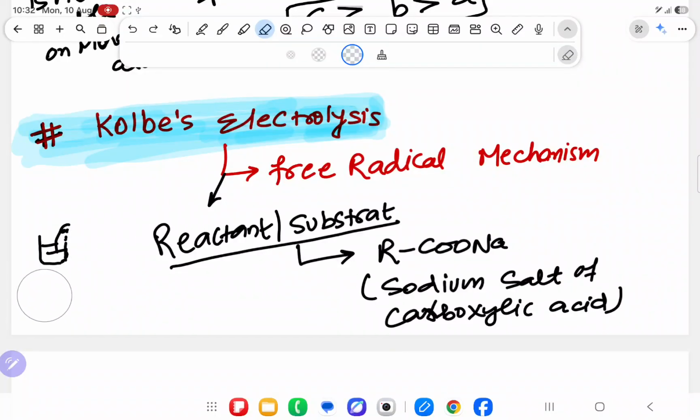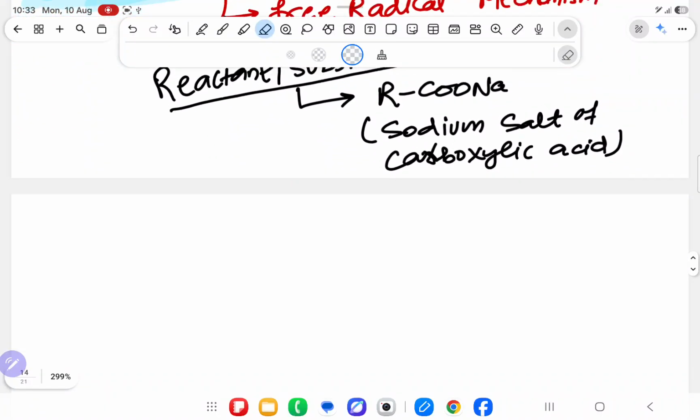It means in electrolysis, what are you using? Electricity you are using. After using electricity, second thing, what are you getting? You are getting one anion and one cation. Hydrogen plus will go to the cathode, and oxygen minus will go to the anode. Electrolysis means electricity. Understood, don't get confused.